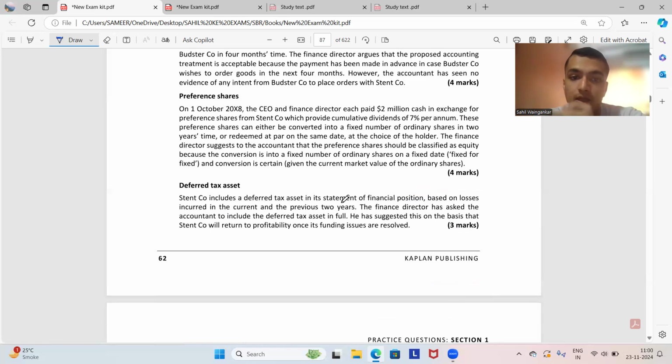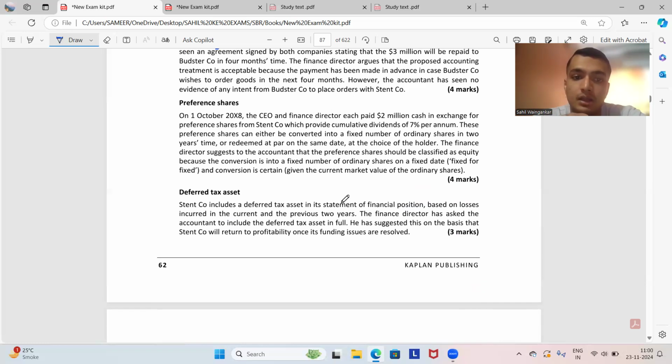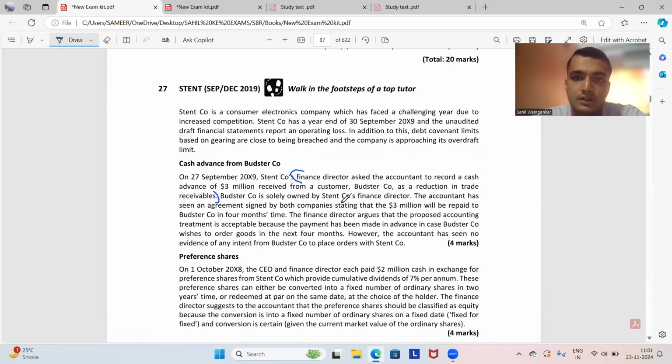Yes, so we can also say that as the company has incurred losses in the current year and in the previous 2 years, they will be very desperate to raise finance in order to conduct their business operations, and thus would like to portray their image as a less risky company in front of the potential investors. We can say this also.